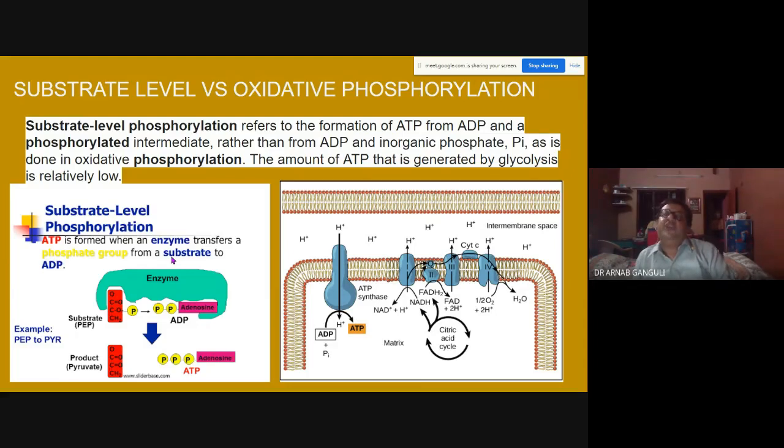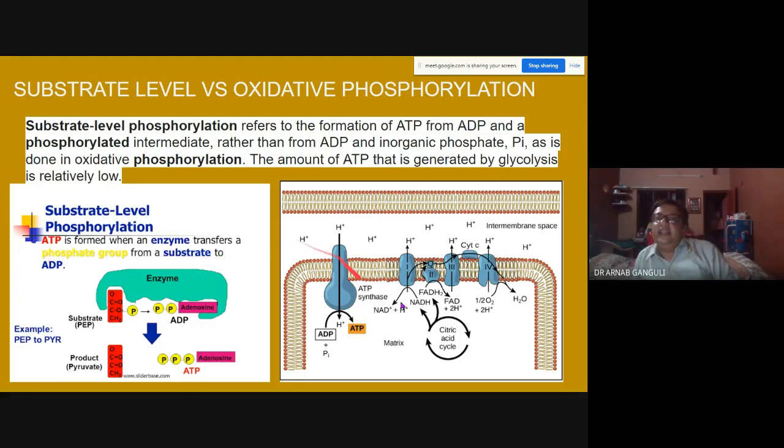For example, phosphoenol pyruvate, a glycolysis substrate, is getting converted into pyruvate, and in the process it transfers the phosphate of the phosphoenol pyruvate to ADP, forming ATP.